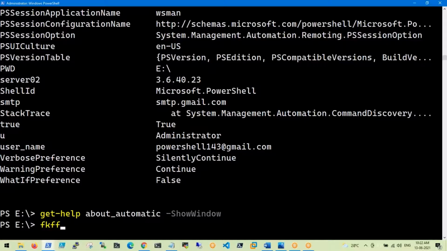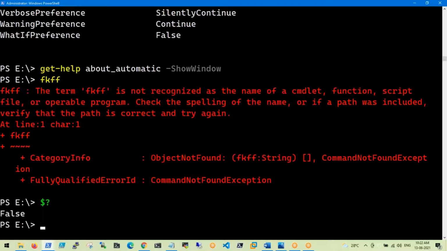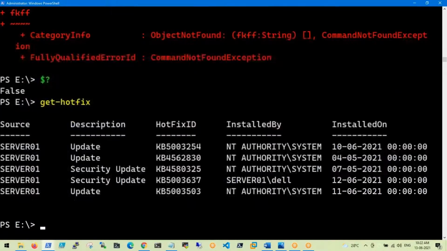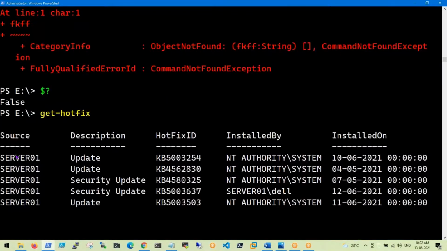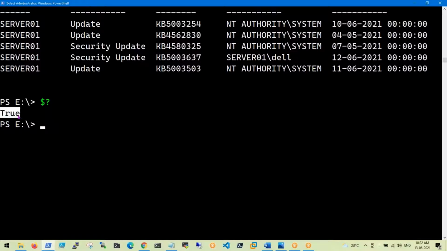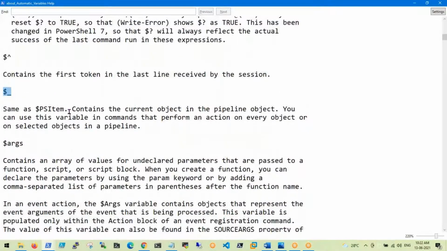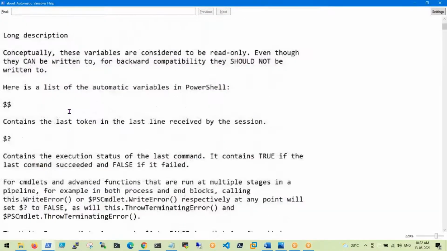For example, I'm executing a wrong command. When I call $?, what is the result, guys? It is showing false. Again, I'm giving a proper command, something like Get-Service. Again, if I use $?, see, it is giving the result as true. This means $? is one automatic variable. It will always store the status of the last command.